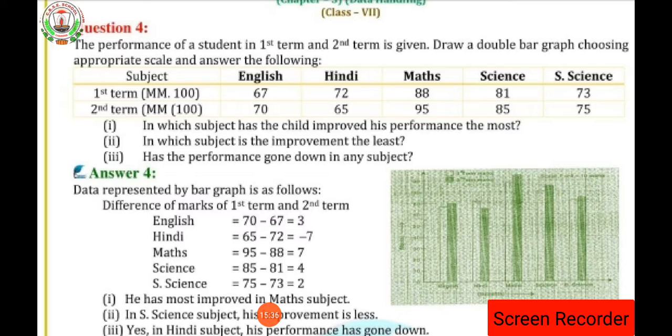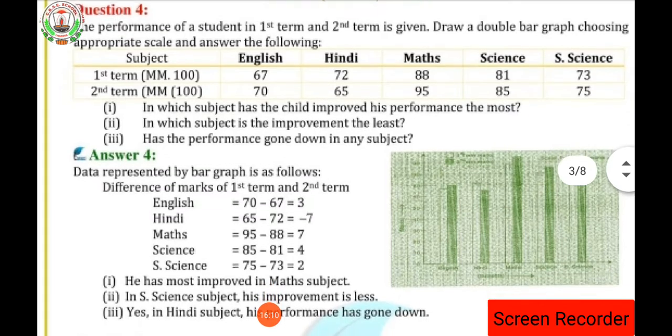So here first term and second term, as you people are having the mid-term and the annual exam, in the same way here also the first term and the second term exam is held for the subjects English, Hindi, Maths, Science and Social. The marks are given for the first term and the second term out of 100. Now here the graph also we have to draw for this question, as it is said in the question to draw the double graph. Okay, so here the graph is not visible clearly. At the end I will show you the graph. So first we will answer the following questions for question number 4.